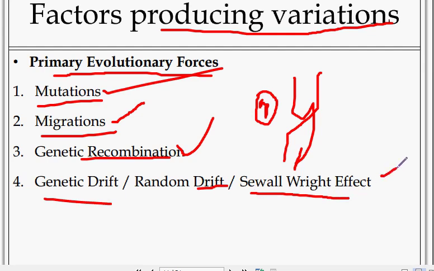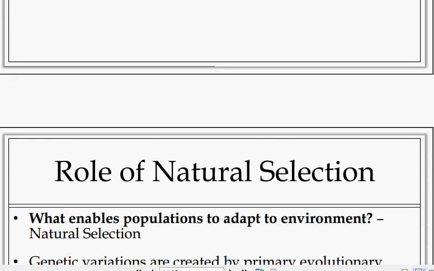All these are related points. Just remember them, we can explain them in the coming classes. Mutations first point, migration second point, genetic recombination third point, genetic drift fourth point. These are the factors responsible.